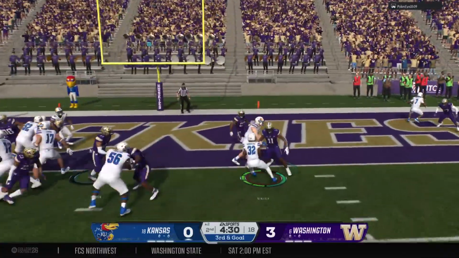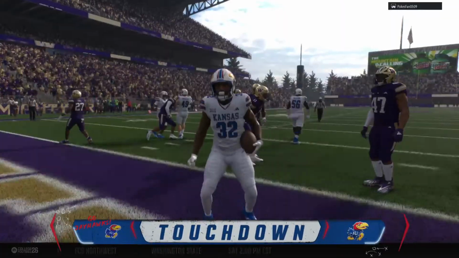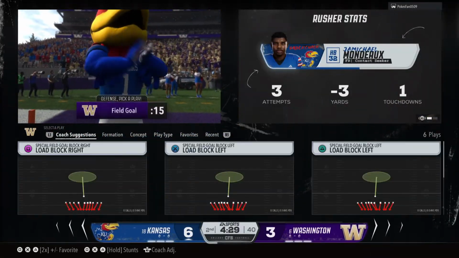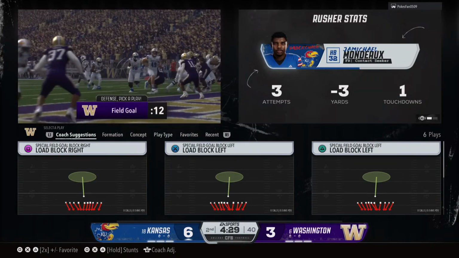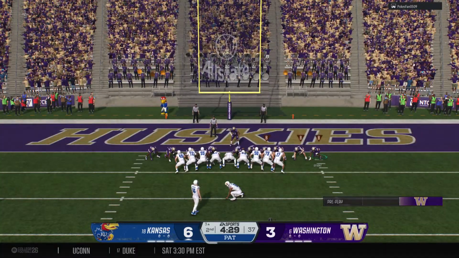On the ground, trying to power toward the goal line. And he fights in for the score. Touchdown, Jayhawks. Well, when you have a big physical offensive line, you can wait to third and goal and rely on them and the running back to get you a touchdown. So they'll try to add to the lead now with a PAT.